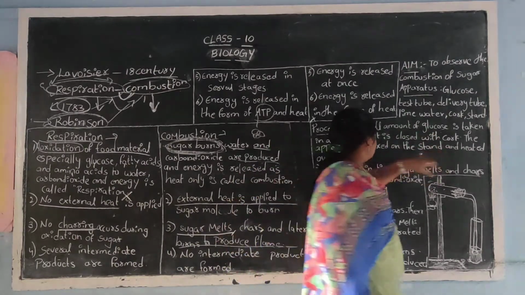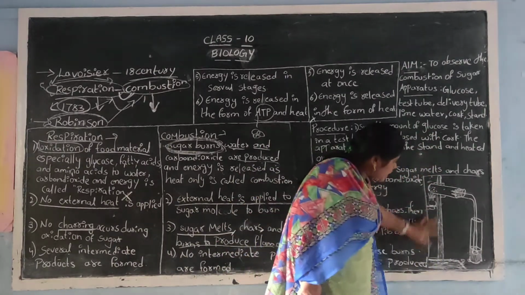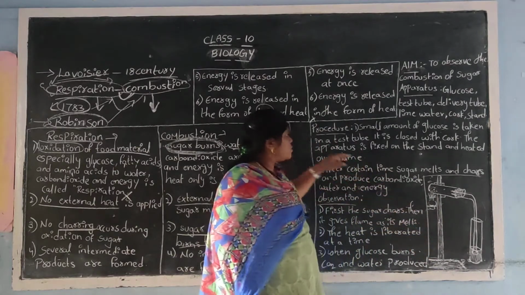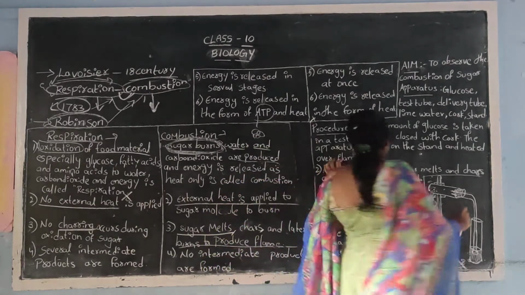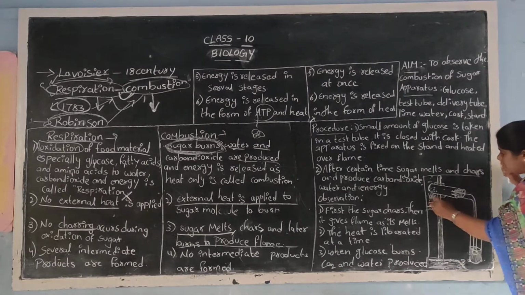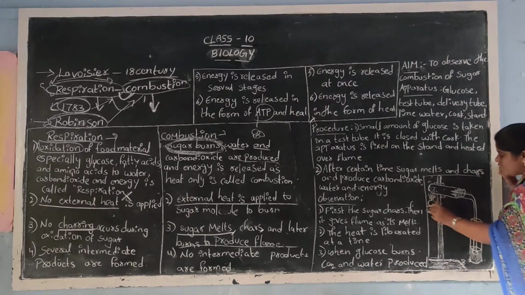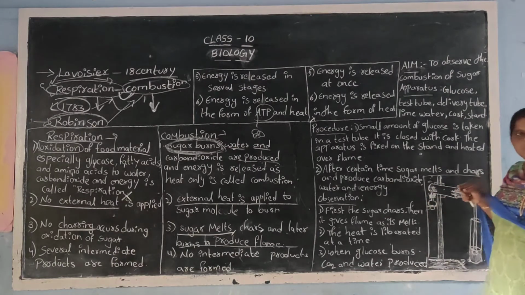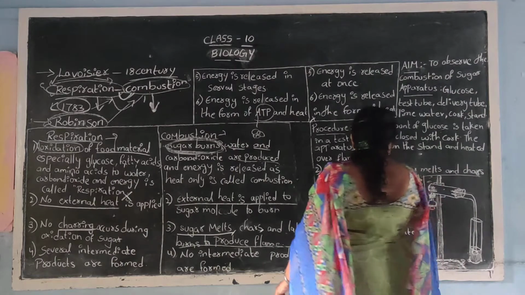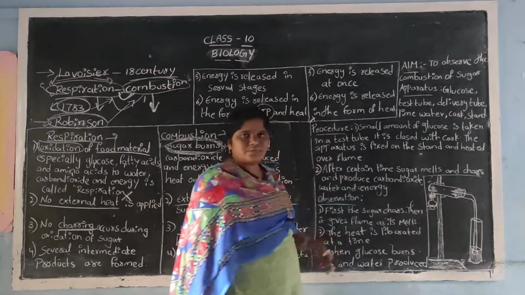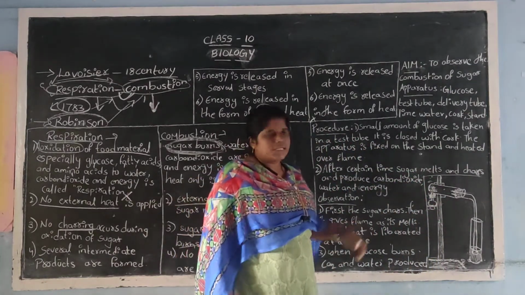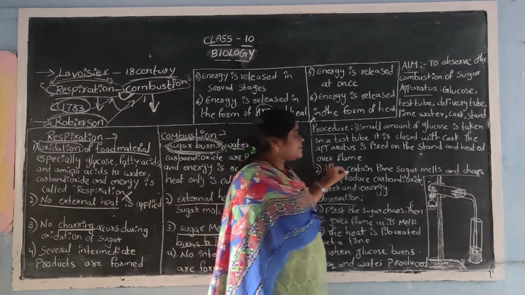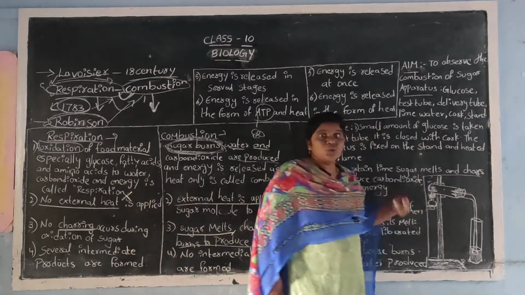The apparatus is fixed onto the stand. The whole apparatus should be fixed onto the stand and heated over the flame. You can clearly observe here that I have arranged a Bunsen burner. It is burning and heating this glucose solution. So we have to arrange a flame for it. We can use a Bunsen burner or else a lamp. After a certain time you can find that the sugar melts.